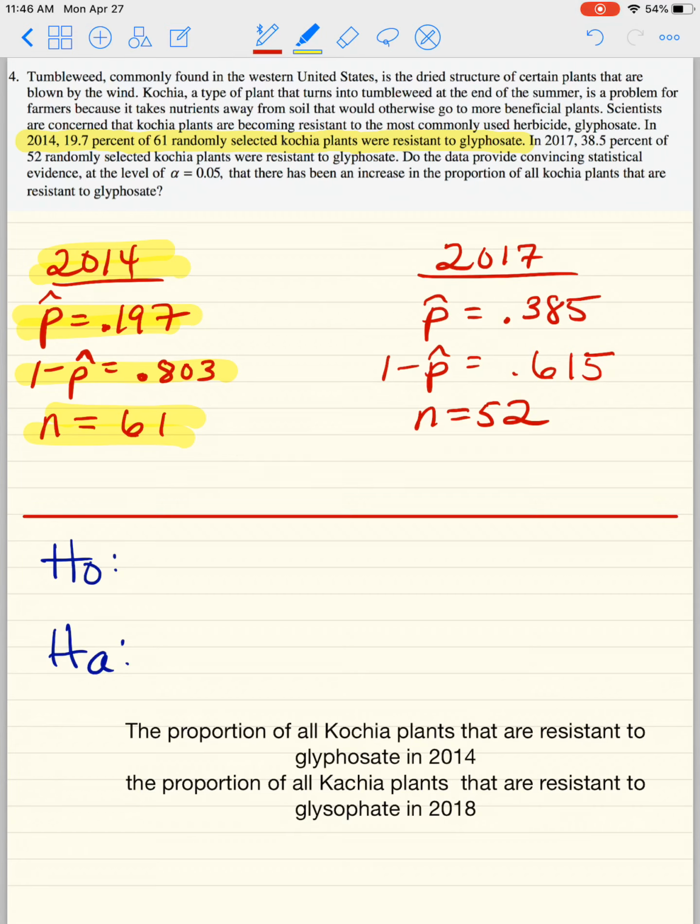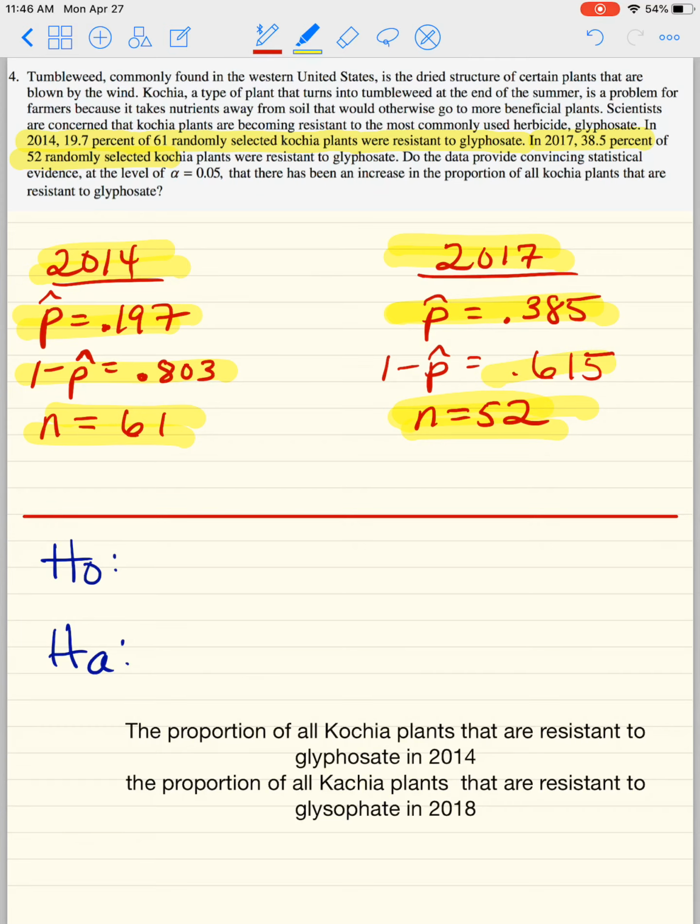So they said in 2017, 38.5% of the 52 randomly selected cachia plants were resistant to glyphosate. So here's 2017, here's your p hat. And remember, p hat is either a fraction or a decimal, not both. I hope everybody watched all my videos. Okay, so p hat is 0.385, 1 minus p hat is 0.615.